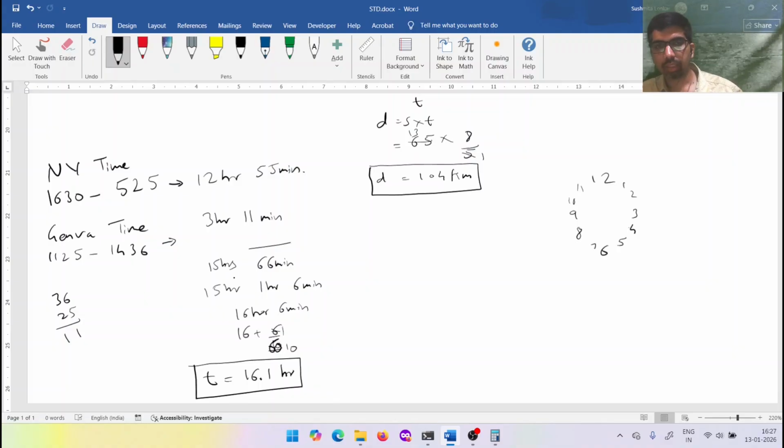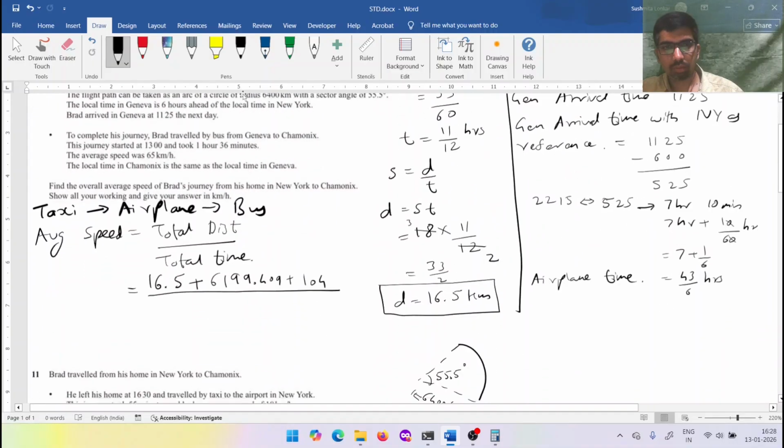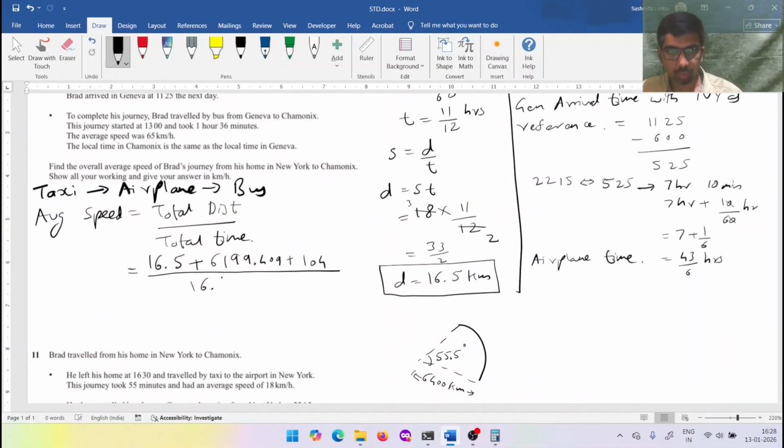Let's repeat this calculation once again. We have got the New York time and we got the Geneva time he spent in that time zone. Add the times literally. 55 plus 11 will be 66 minutes. 12 plus 3 is 15. 66 minutes is more than 60. Split this 66 minutes into hours and minutes. 66 minutes will be 1 hour and 6 minutes extra. Add this 1 hour to the total hours. That will become 16 hours. 6 minutes, divide 6 minutes by 60 to get hours. You get 1 by 10, which is 0.1. So the time will be 16.1 hours. Coming back to our total time, this will be 16.1 hours.